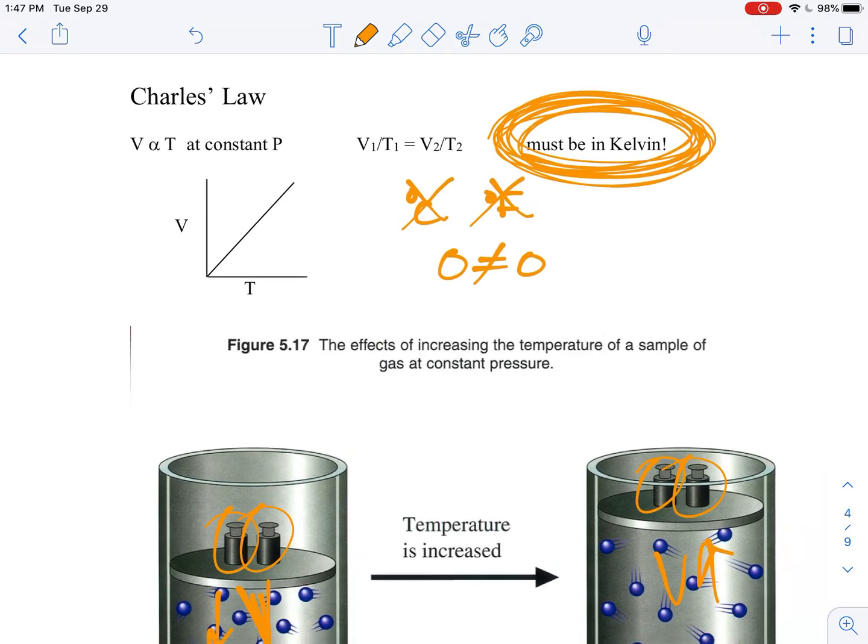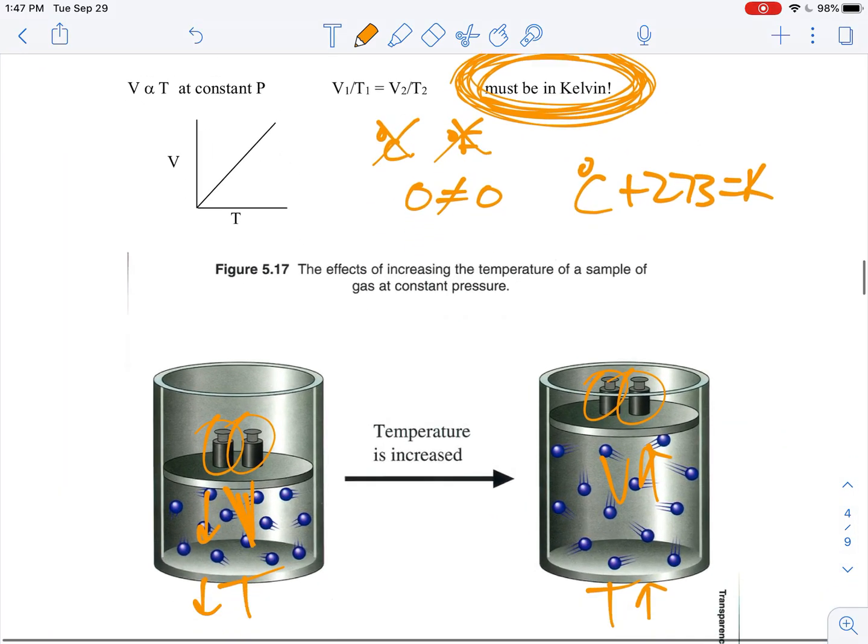First of all, you're never going to see Fahrenheit in this class. But if it is given to you in Celsius, you have to make sure to remember to take degrees Celsius plus 273 to get you the Kelvin temperature that's there.